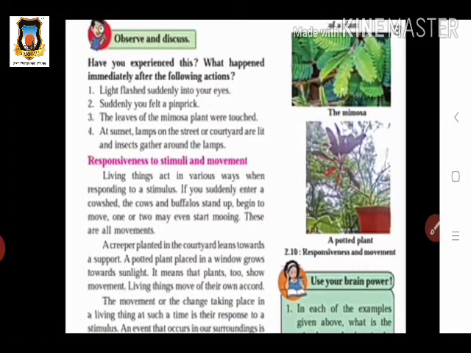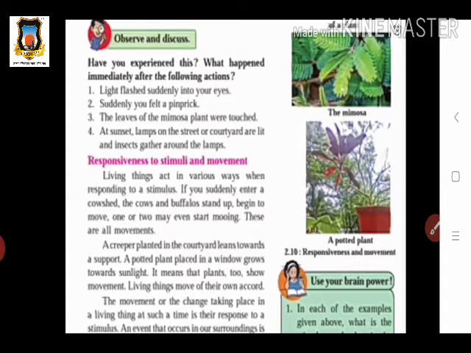Which actions do we see? The first action is that the light flashed suddenly into your eyes. Suddenly you felt a pinprick, like something pointed touching your skin. Then what happened? You get hurt at that part of the body. The leaves of the mimosa plant were touched, and the leaves get closed when we touch this plant. At sunset, lamps on the street or courtyard are lit and insects gather around the lamps.